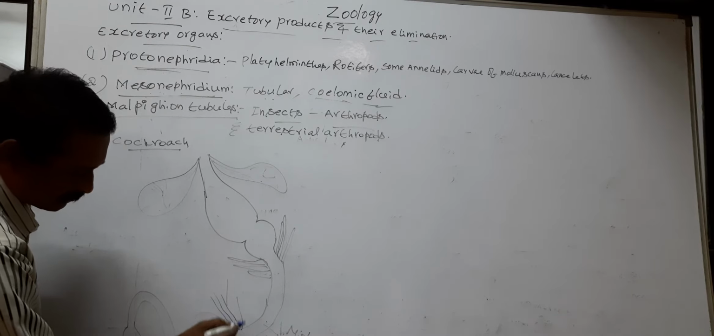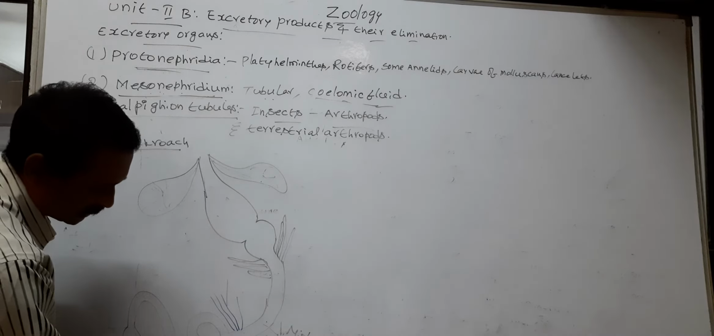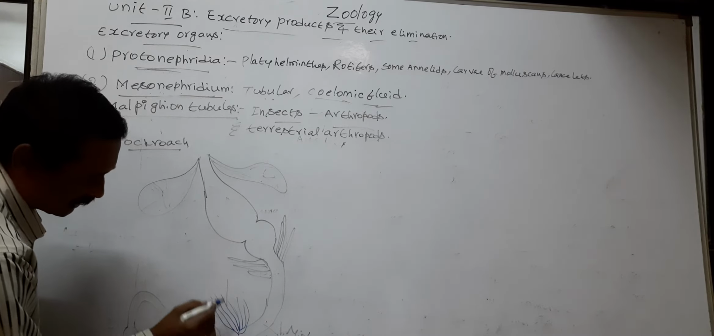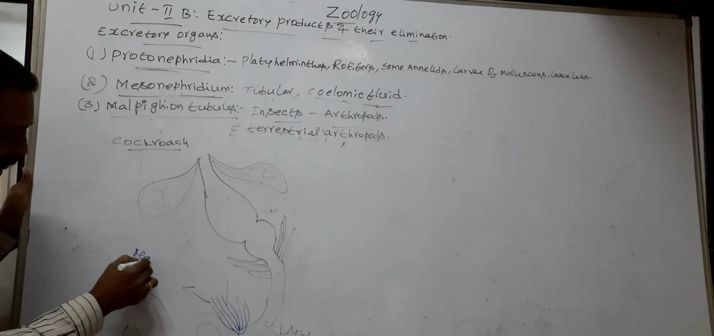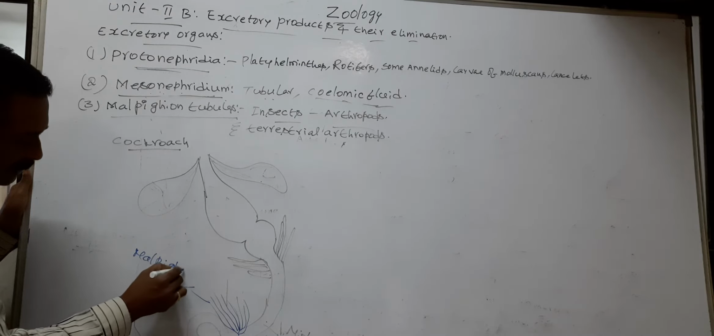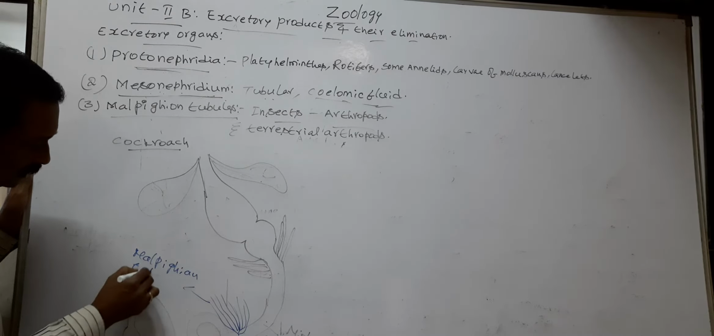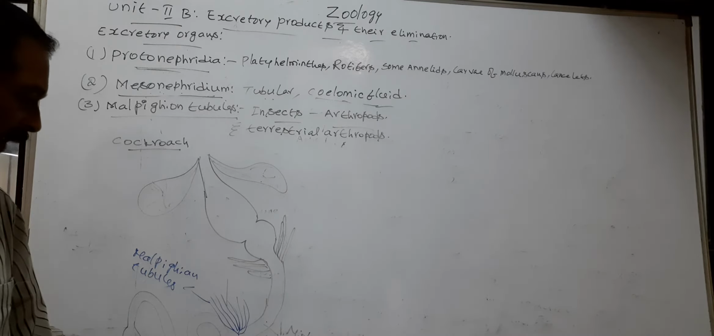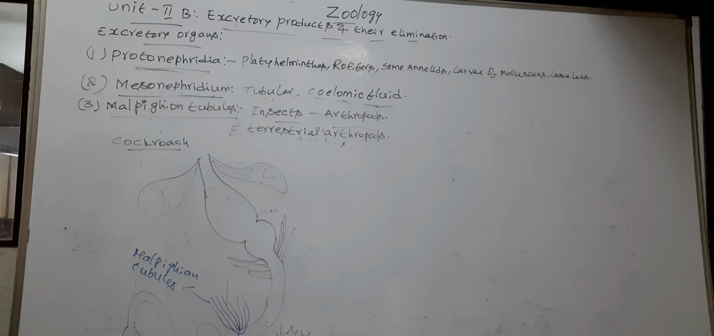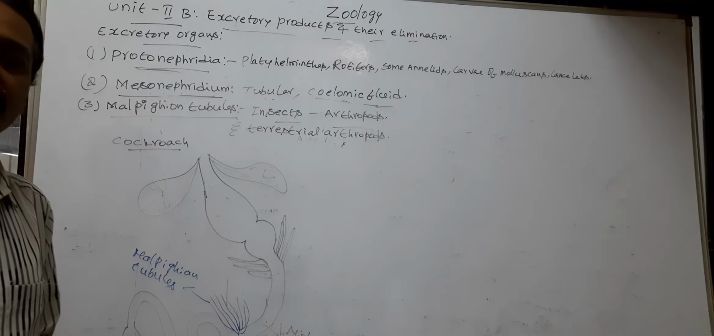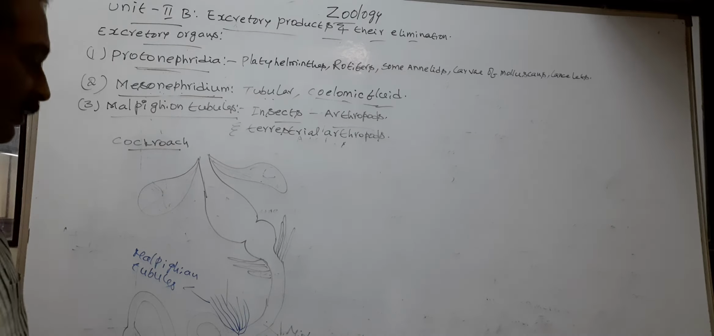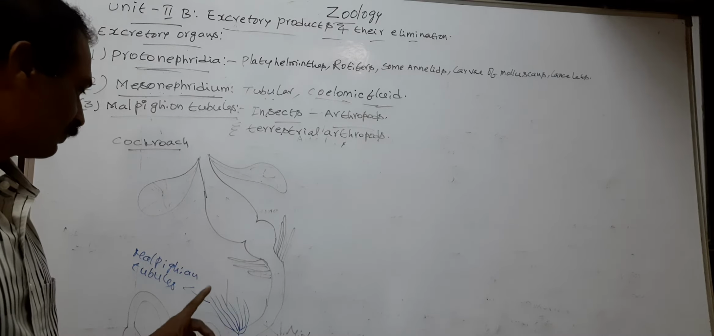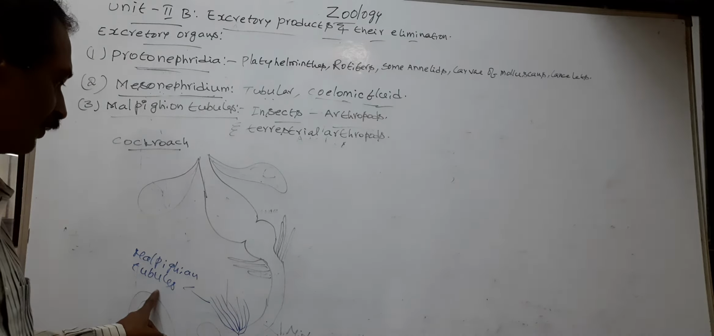a bunch of yellow colored thread-like structures are present called Malpighian tubules. So at the junction of midgut and hindgut of the insects, a bunch of yellow color thread-like tubular structures are present called Malpighian tubules.